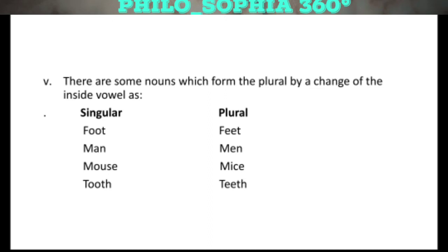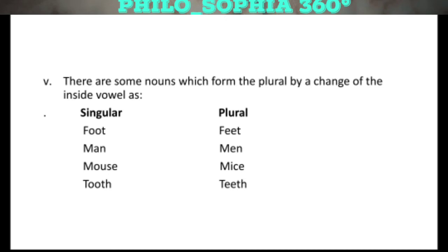In the same way, we have a word woman, which is singular, and we have to change the inside vowel A into E to make it plural. We have a word mouse, MOUSE. We have to change the inside vowel O and U to make it plural. In the same way, we have the word tooth. We have to change the inside vowels double O into double E to make it teeth.